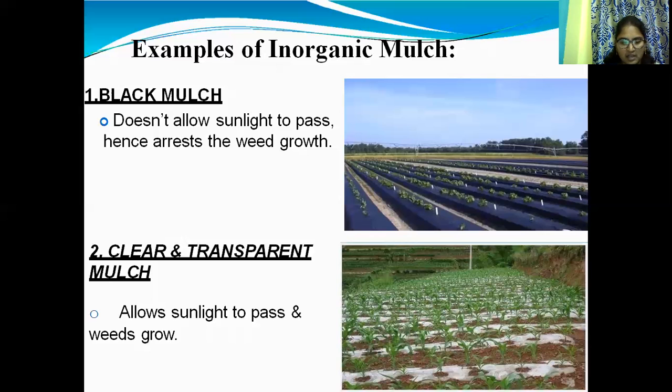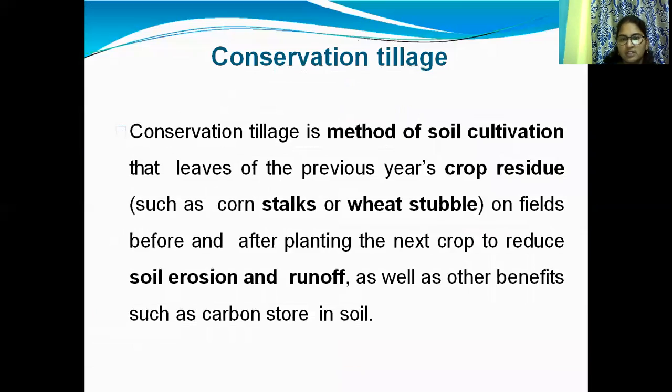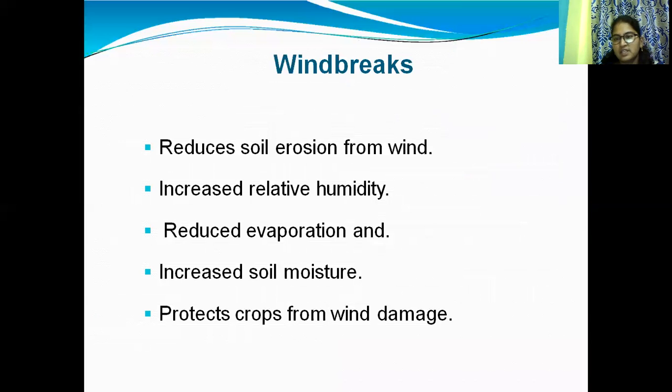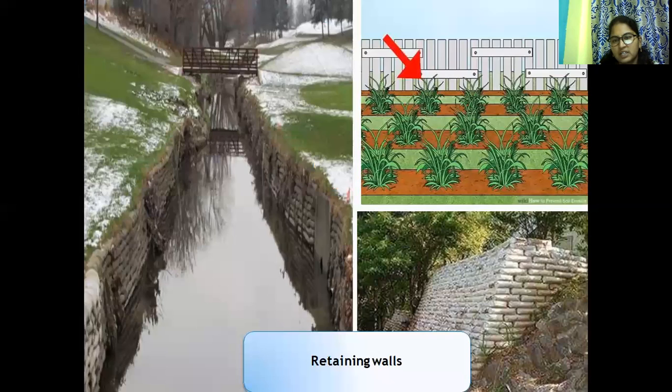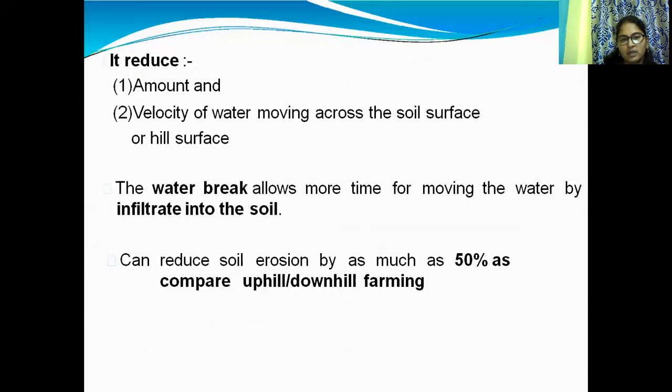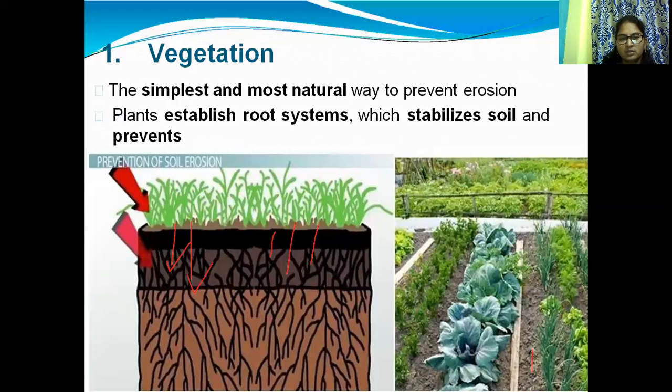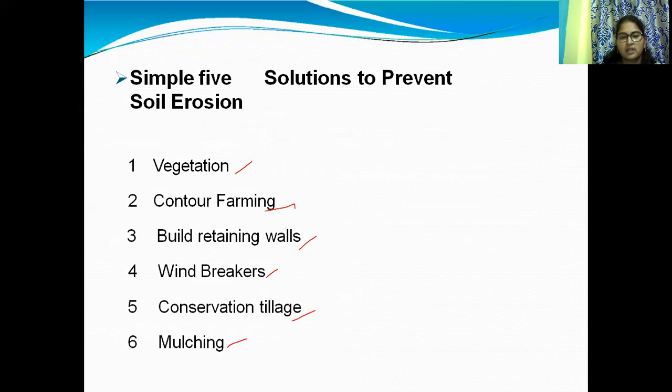Mulching means organic matter applied to the soil to conserve soil organic matter. These are the different techniques by which we can prevent soil erosion. In the previous two classes we discussed this, and once again we briefly discuss these methods. This topic will be complete today. The different techniques are vegetation, contour techniques, retaining walls, windbreakers, conservation tillage, and mulching. These are the different methods for preventing soil erosion.